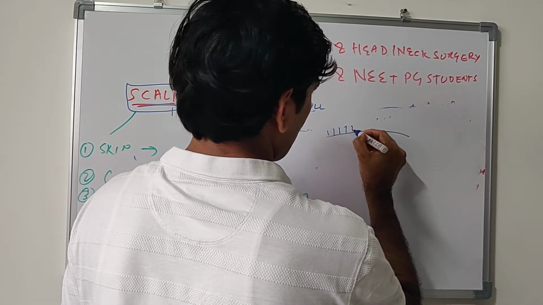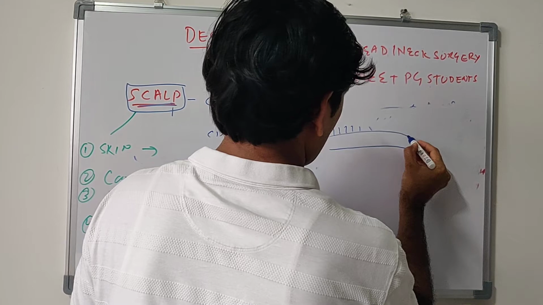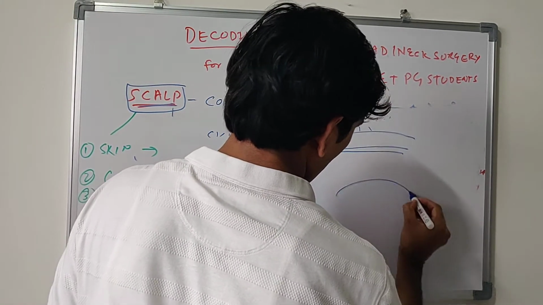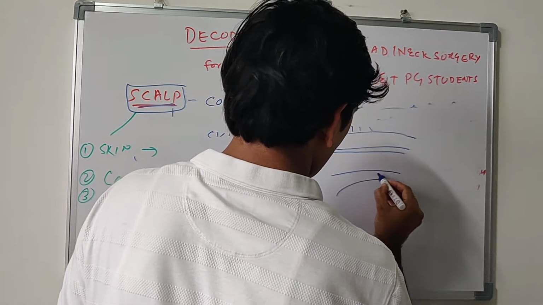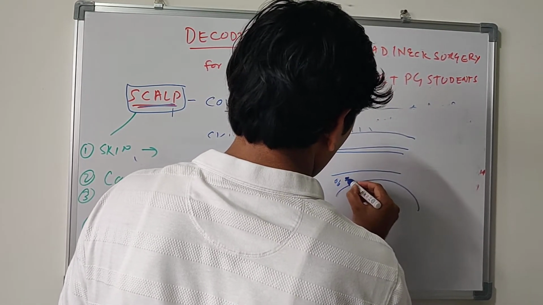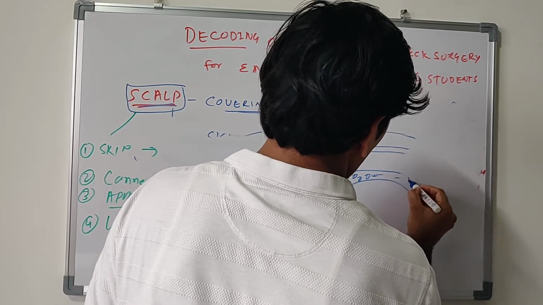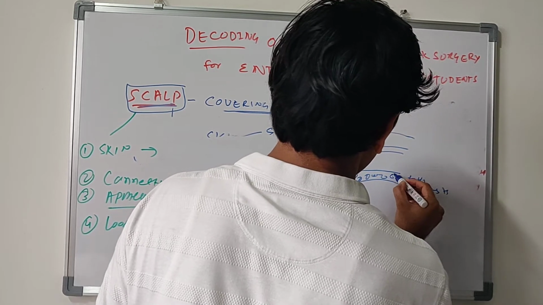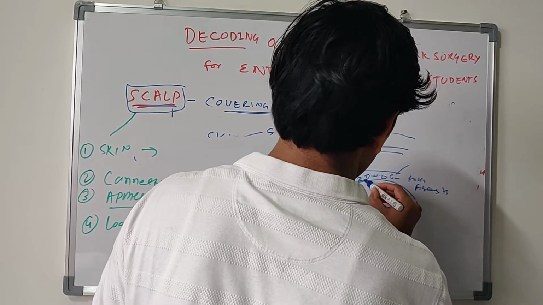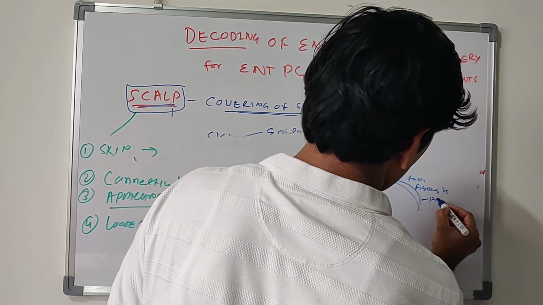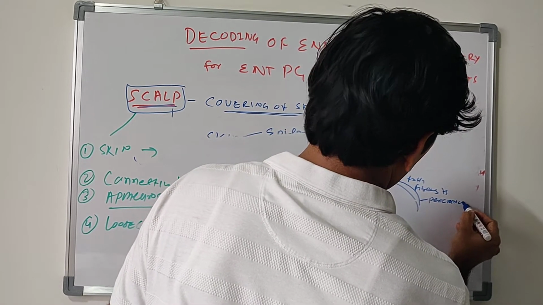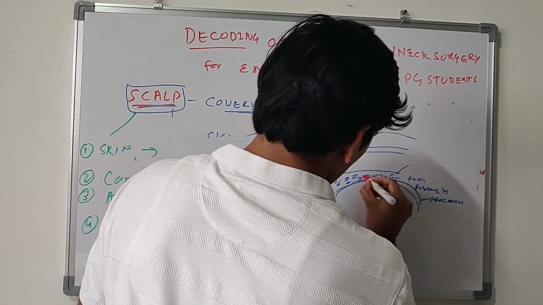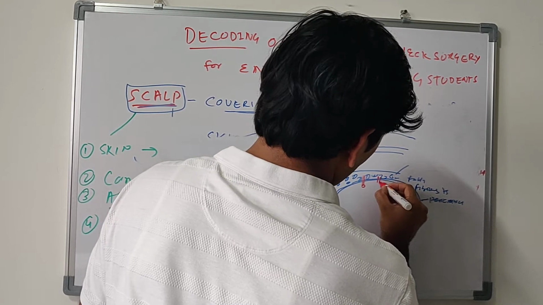See, this is skin, this is the galea aponeurotica layer, and this is the aponeurosis, and this is the bone. In between, this layer has fatty and fibrous tissue also, that is loose areolar tissue, and below this is the pericranium. Above the pericranium, this is loose areolar tissue. It also has connections to the diploic veins intracranially.